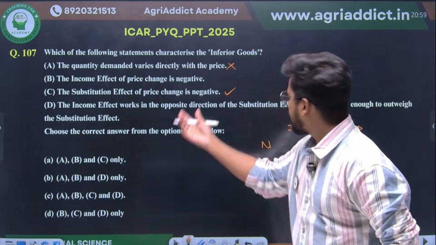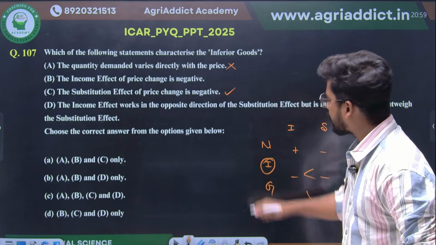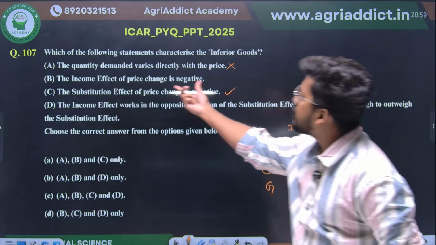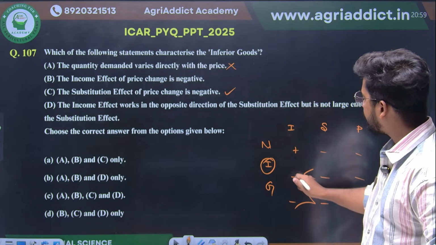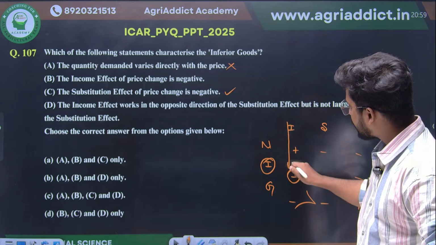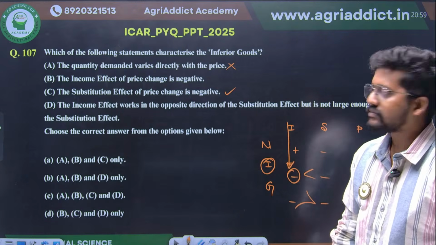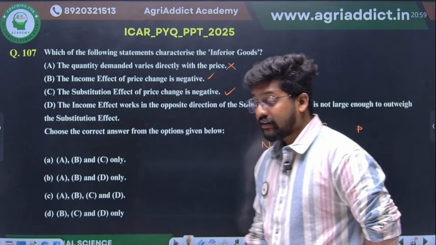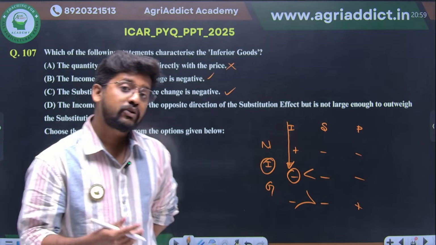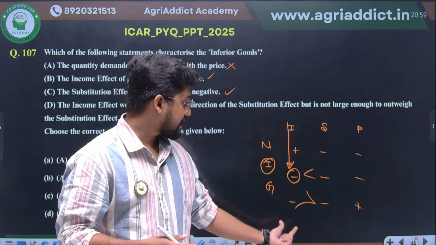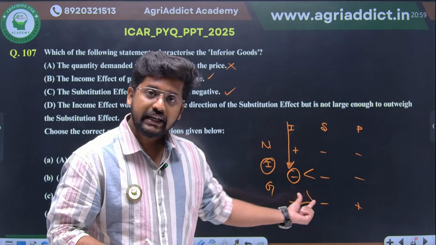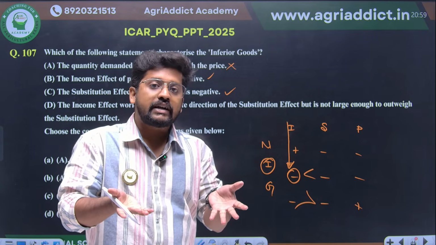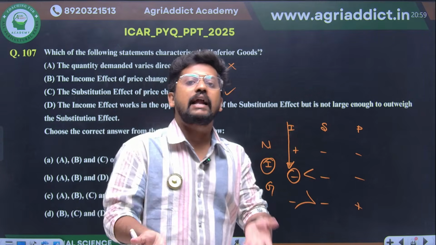Think about the inferior goods. The income effect of a price change is negative here, so B is also a correct answer. When it comes to inferior goods as well as Giffen goods, even though the income effect and substitution effect are negative, what matters is how much the income effect and the substitution effect balance each other.